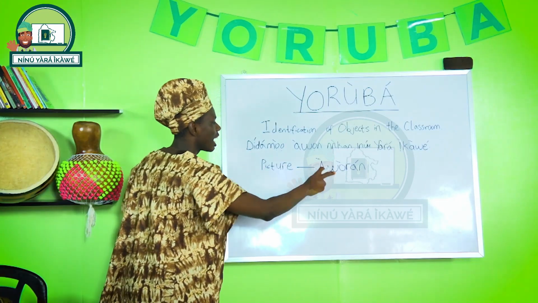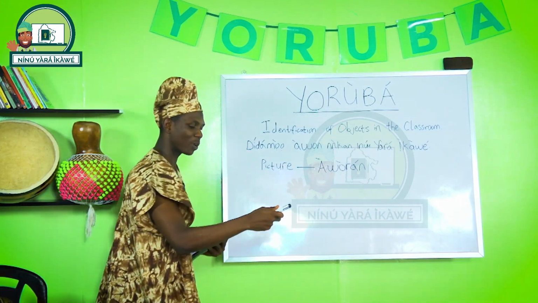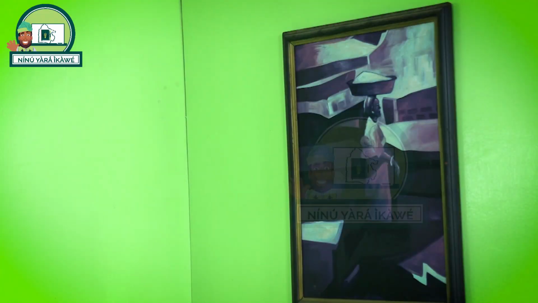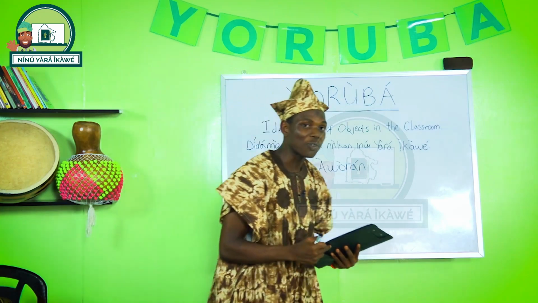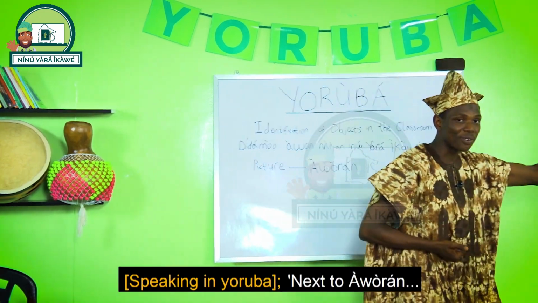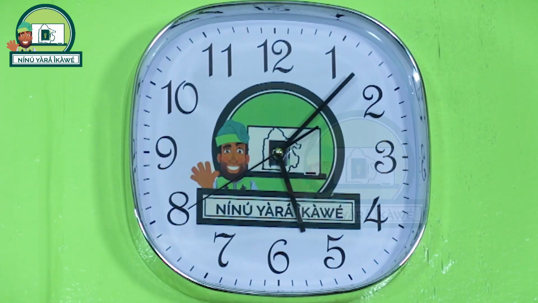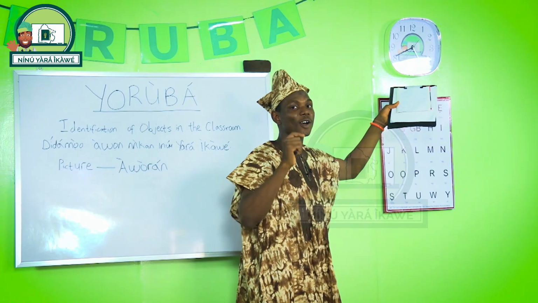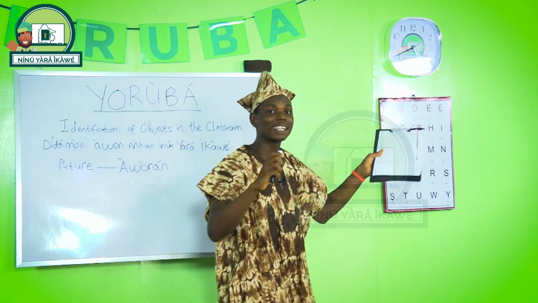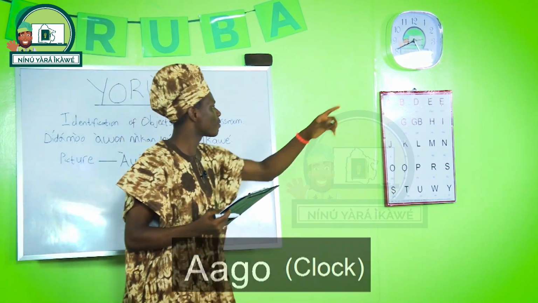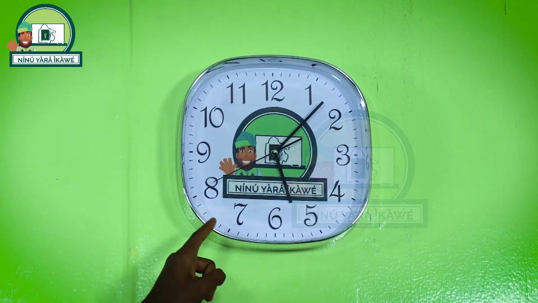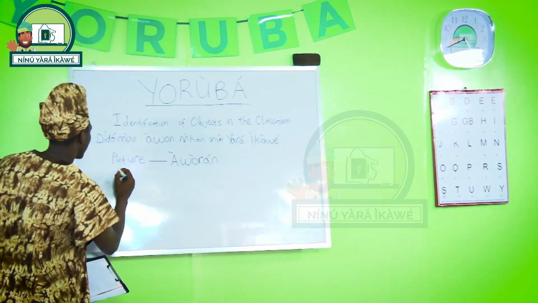Picture. Àwòrán. So wherever you see a picture, you know it is àwòrán in Yoruba. Next to àwòrán, lẹ́yìn àwòrán, we have the wall clock. Clock in Yoruba is known as aago. Clock, aago. So we have àwòrán, aago, clock.